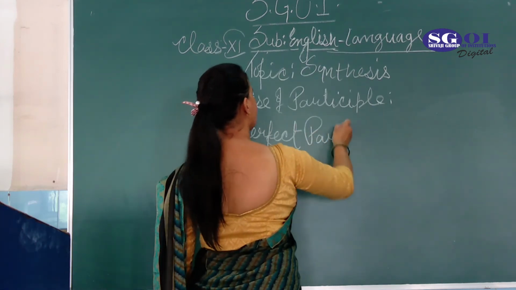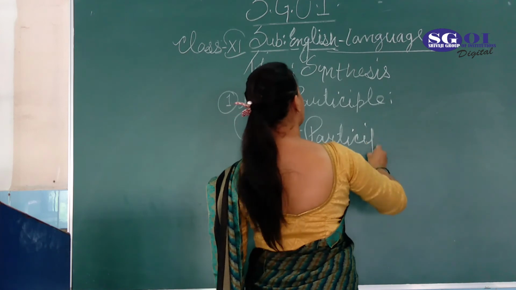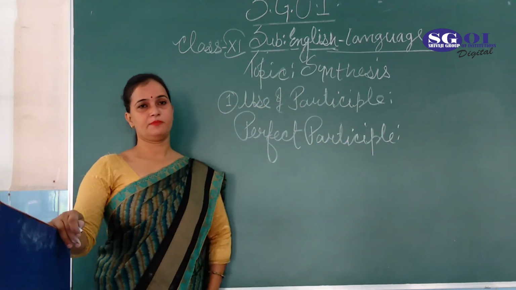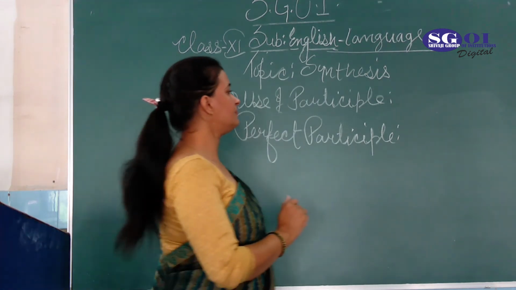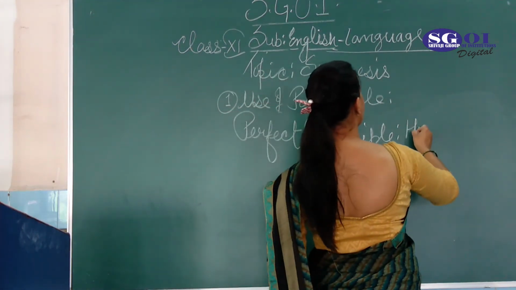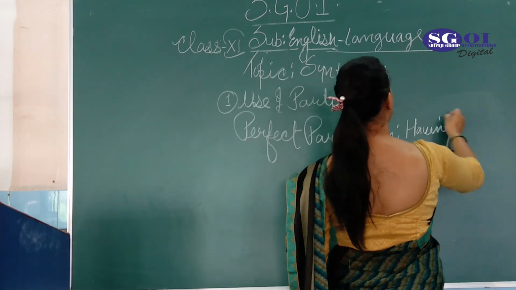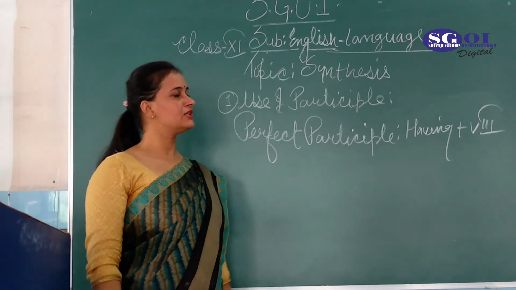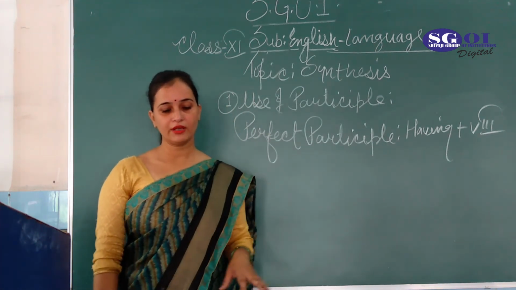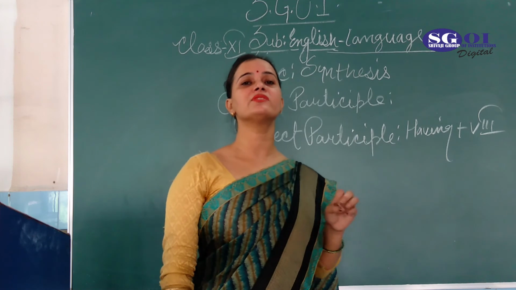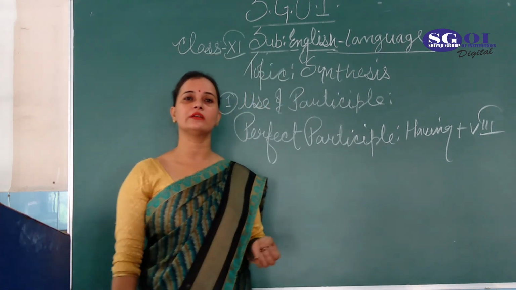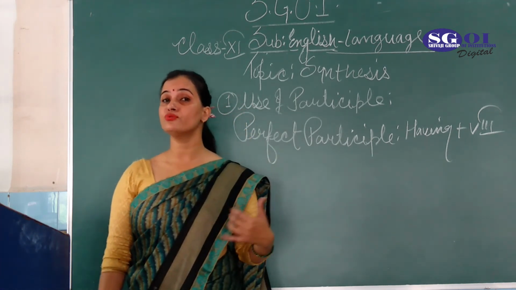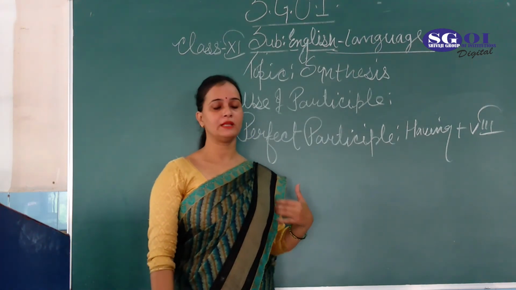Perfect participle. Okay. Now perfect participle. So having plus third form of the main verb. Having plus third form of the main verb. This is the recognition of perfect participle. Whenever having plus third form of the main verb is used in the sentence, you will have to recognize that the particular sentence is your simple sentence and there is a use of perfect participle in the sentence.